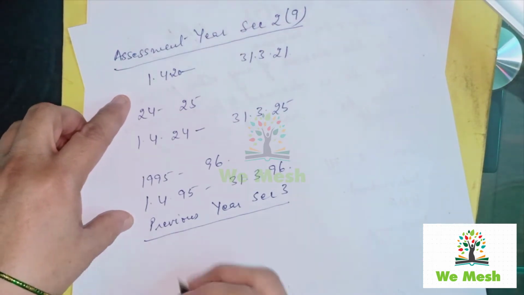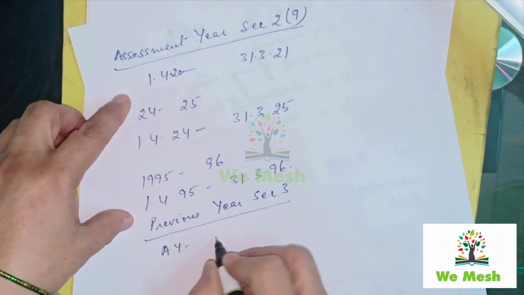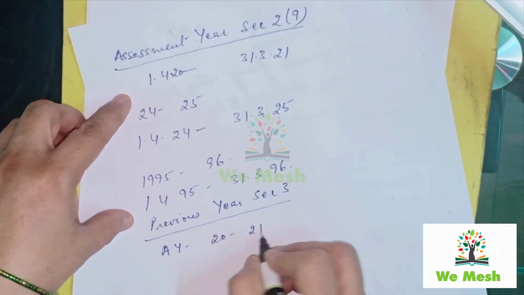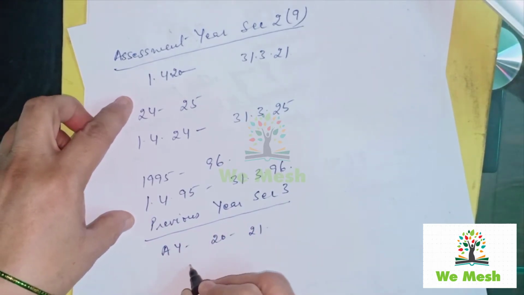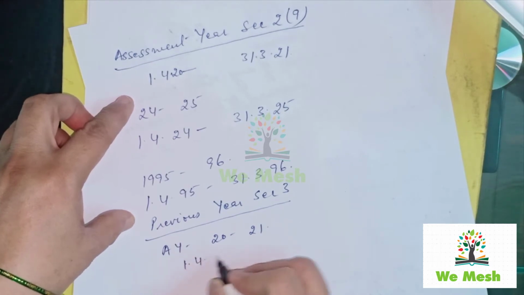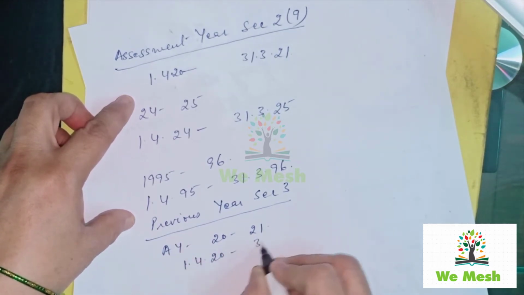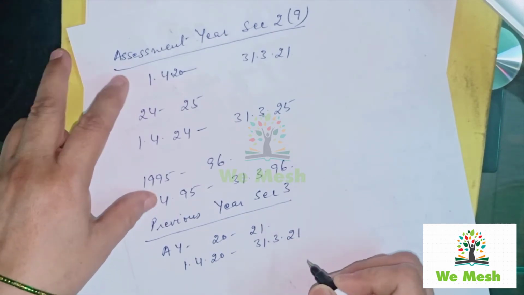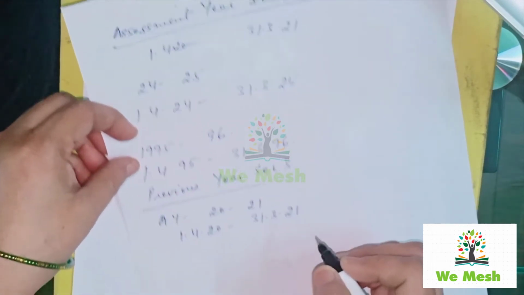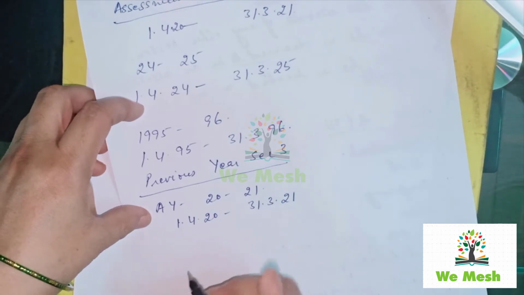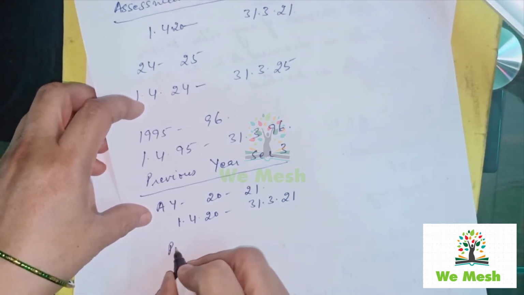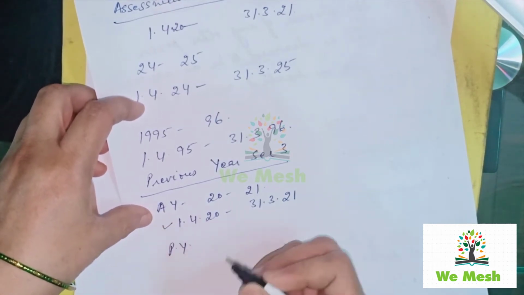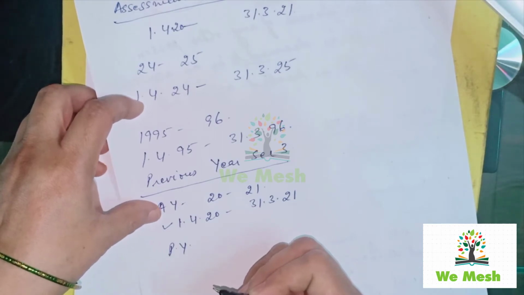Now if we are saying that your assessment year is 2020-21, it means 1/4/2020 to 31st March 2021. This is the duration of your assessment year. So your previous year should come to an end before the commencement of 1st April 2020.